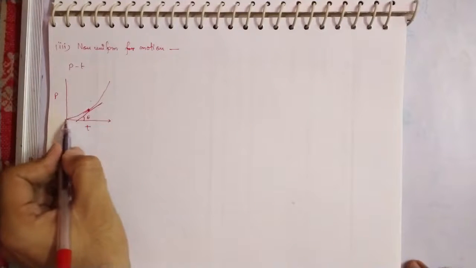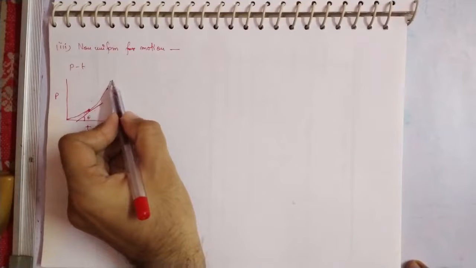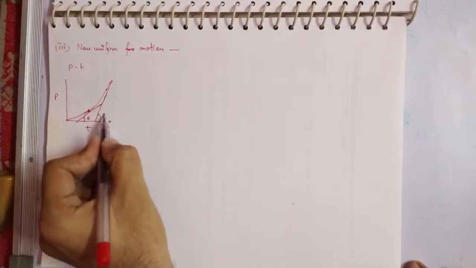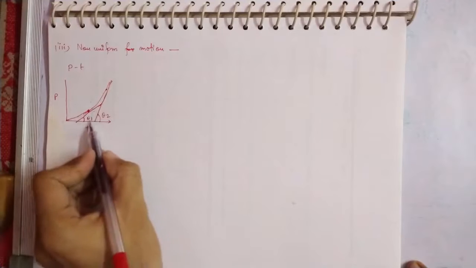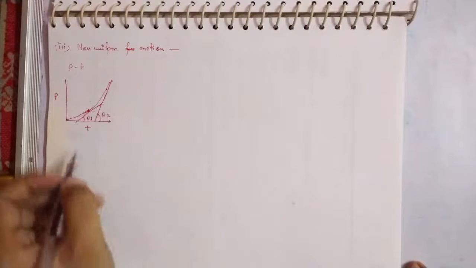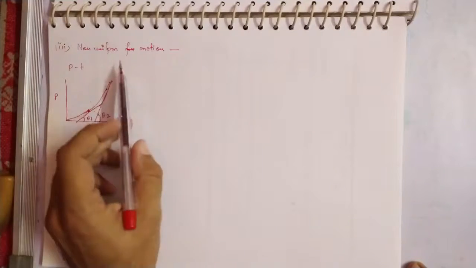Okay, so as we keep drawing the tangent along this curve, what you see is that coming to this point you are getting a tangent that has a very large slope as compared to the earlier one, that is, theta 2 is quite greater than theta 1. So that means if the slope is continuously increasing, your velocity is increasing. Okay, so that's why a non-linear curve gives you non-uniform motion.